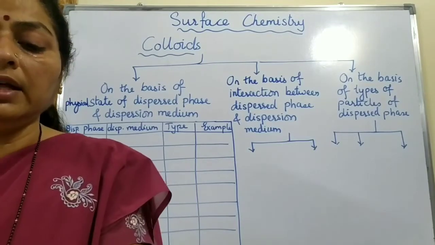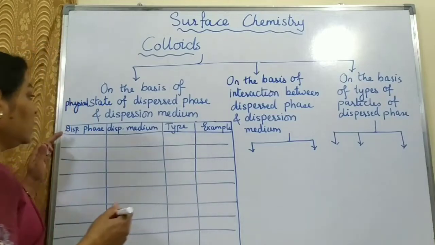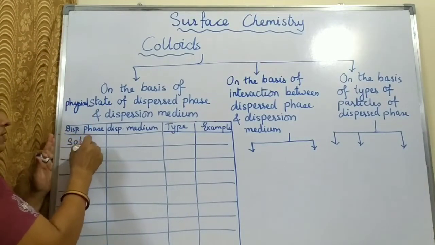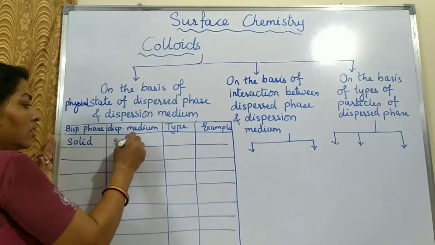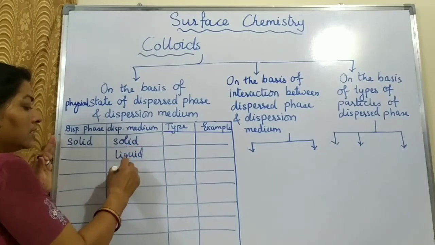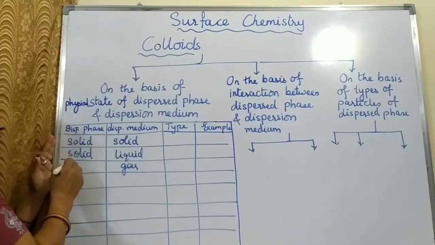So there are three physical states: solid, liquid and gases. If the dispersed phase is solid, so for solid the dispersion medium can be a solid, or it can be a liquid, or it can be a gas. In all the three cases, dispersed phase is solid.